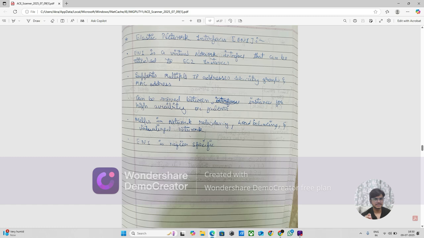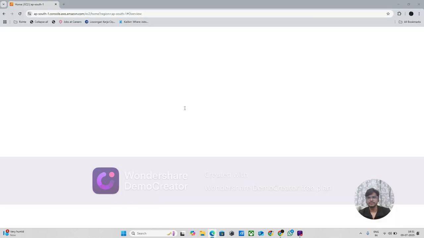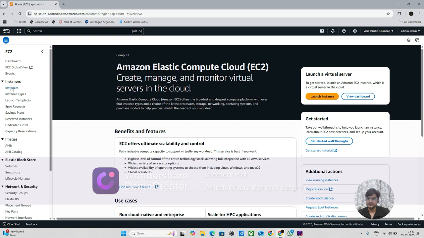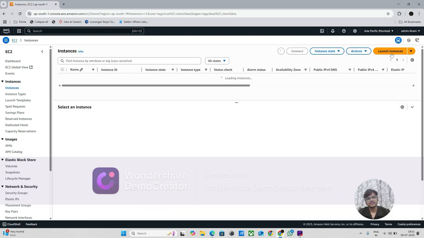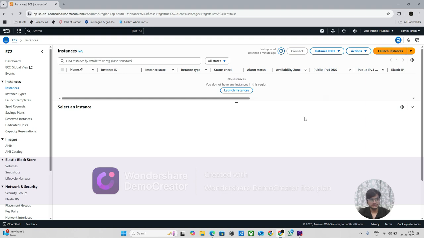Helps in network redundancy, load balancing, and virtualized network. ENI is also region specific. So what I'm going to show you now is the EC2 instance. If I click instances, right now there is no instance. And I'm also telling you, if you launch an instance and try everything, after that you have to delete your EC2 instance, otherwise you will be charged. So be careful with that.